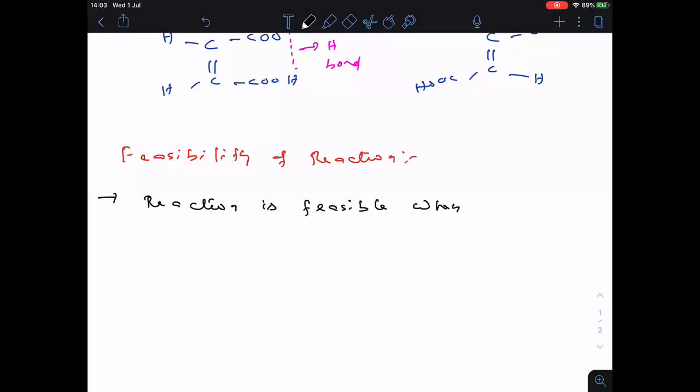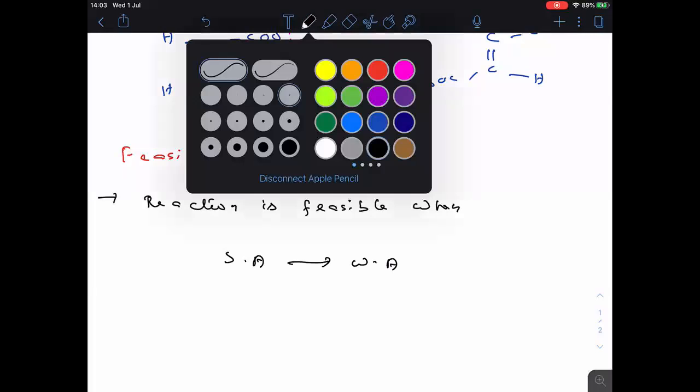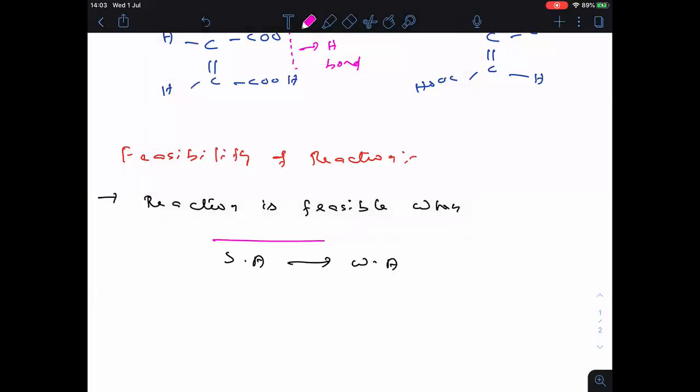The reaction is feasible when a strong acid is giving the weak acid. That means the reaction should move in this direction. Strong acid should give weak acid. I think you know, strong acid can give weak acid, but weak acid cannot give strong acid.